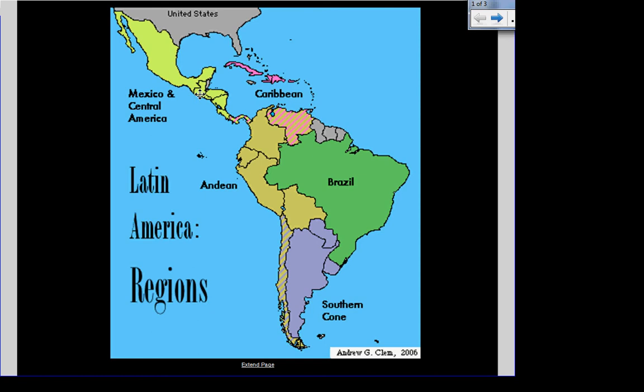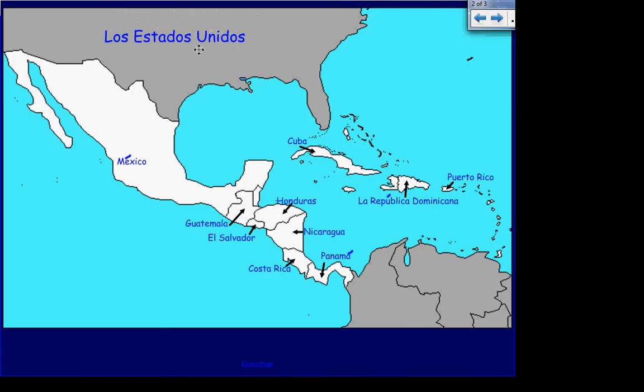Central America is from this country just south of Mexico, all the way down here through Panama. This continent right here is South America, and then these are the Caribbean islands. So let's take a closer look at what we're going to be focusing on. Okay, this is Mexico. And you should have a map to fill out as we go along. So I'm going to start with the country names, and then I'll show you the names of the capitals as well.